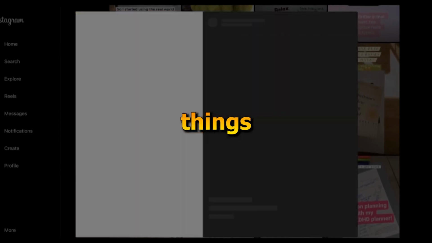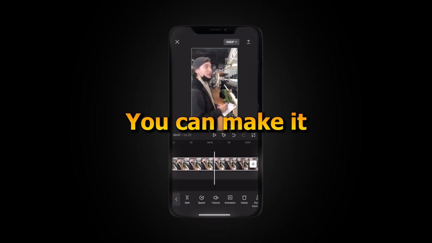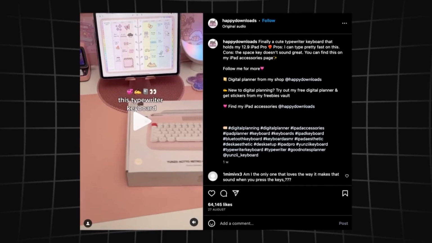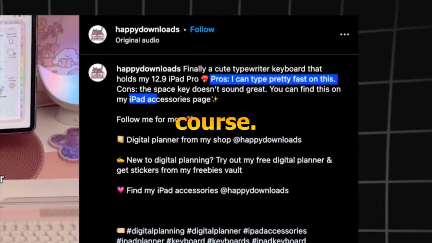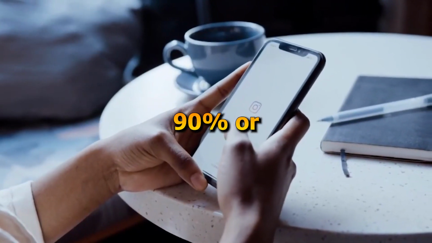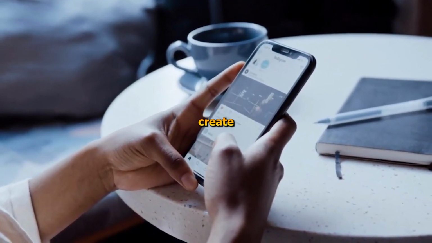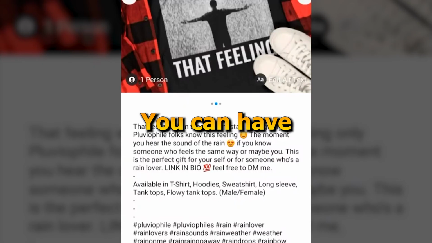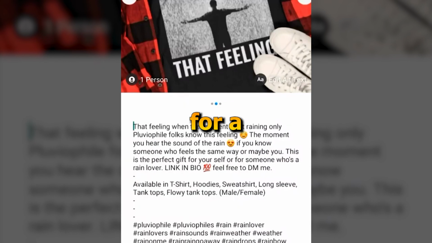You can also sell things ranging from digital to physical. You can make it and forget it by selling digital products or a course. These generally take some work up front, but have a high margin, 90% or more. If you don't have the skills or time to create a digital product, you can have an affiliate link to a related product for a commission.